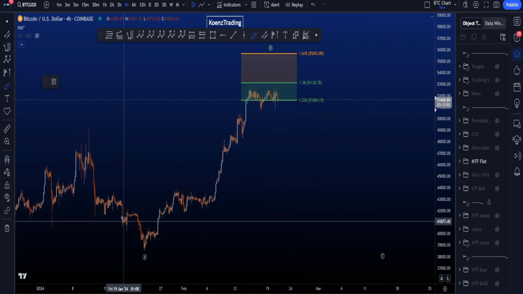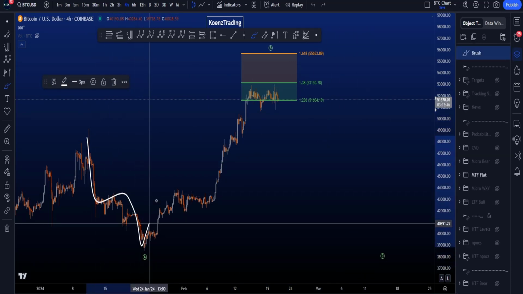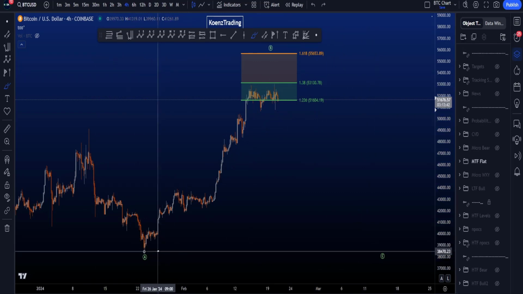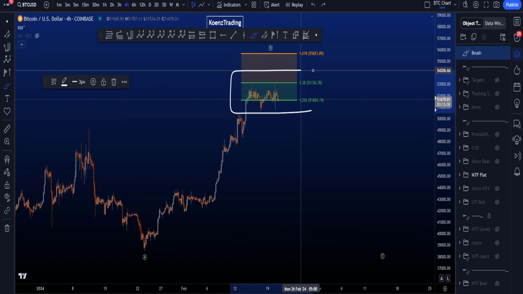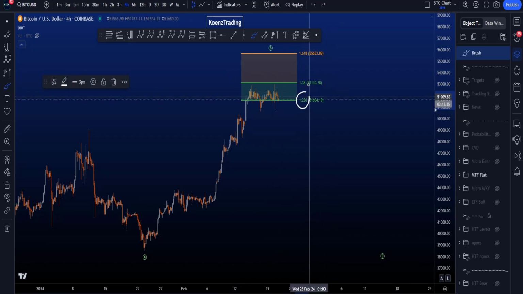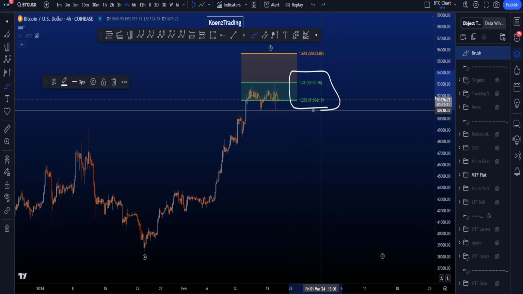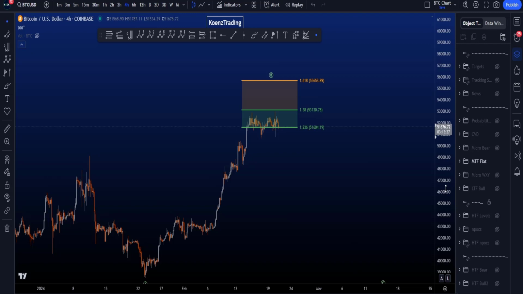The bearish scenario on the 4-hour chart is that we are looking for a bigger flat, a 3-wave structure in a wave A, 3-wave structure in a wave B, and then a 5-wave C to the downside, which preferably moves below the low of this wave A. Common target for wave B is between the 1.236 and the 1.38 Fibonacci, taken from the high to the low A, giving you a target area between 53.1k and 51.6k.